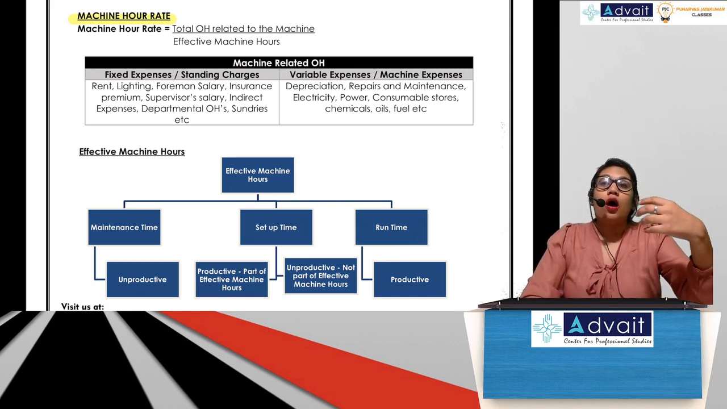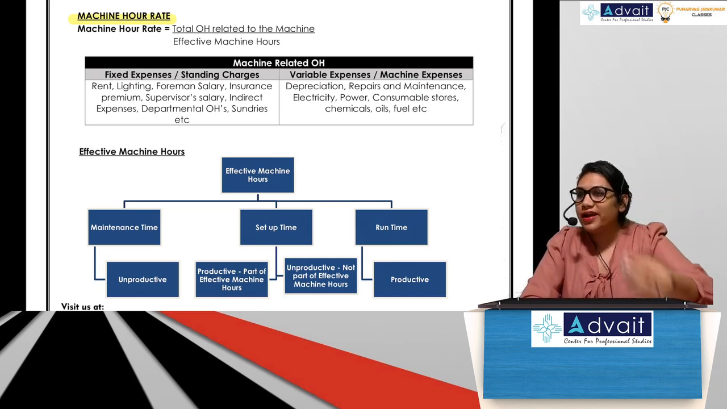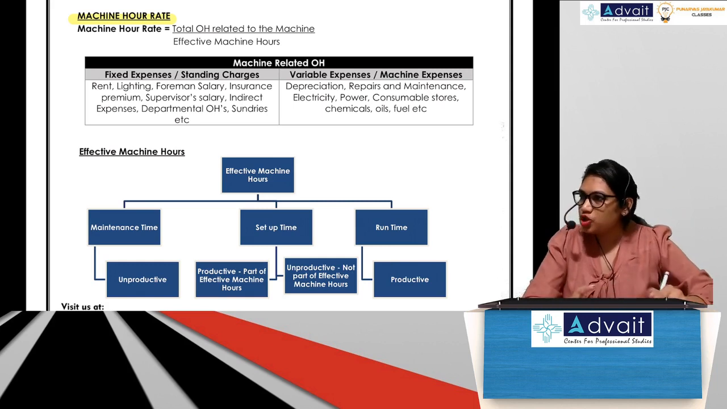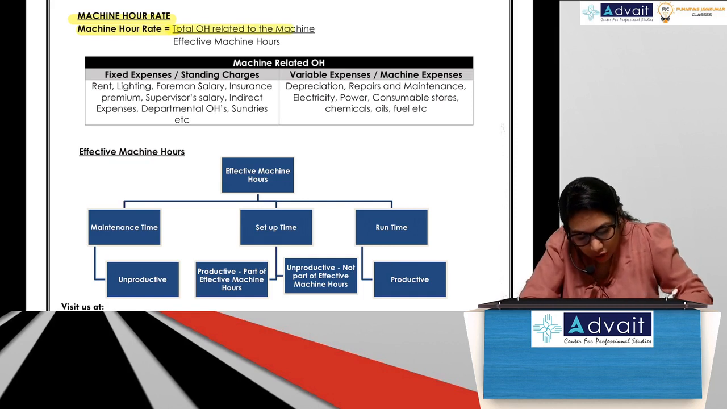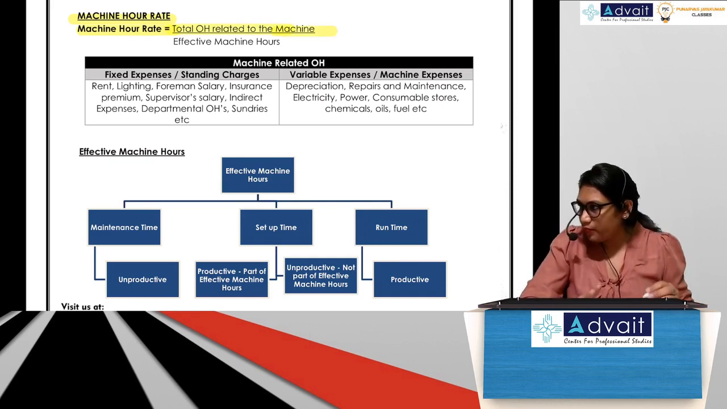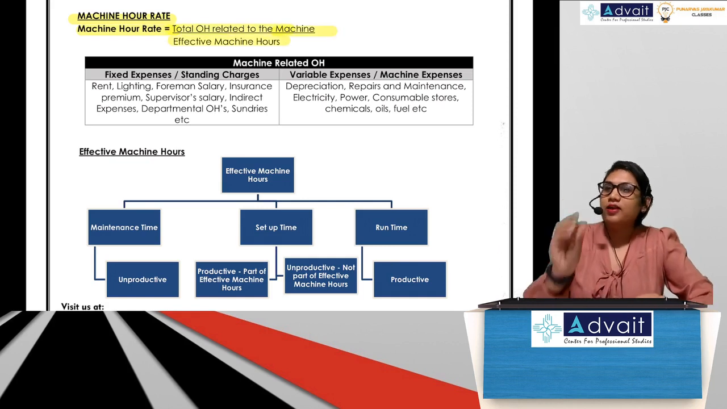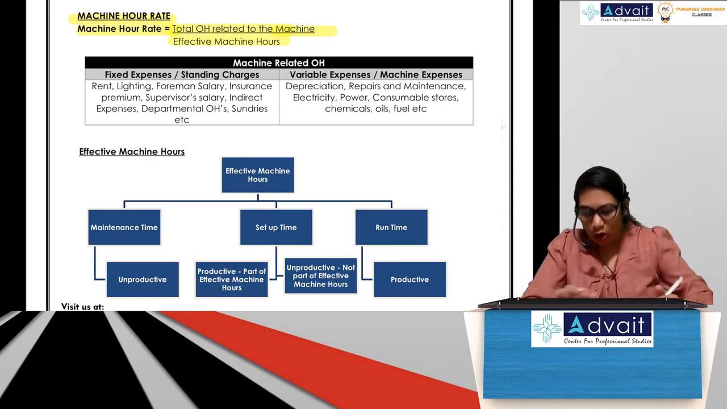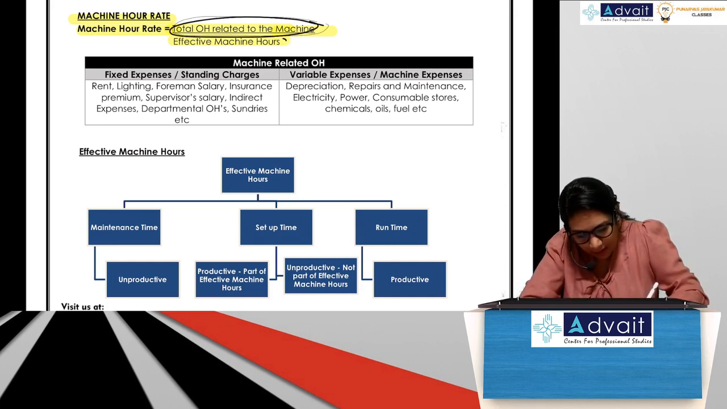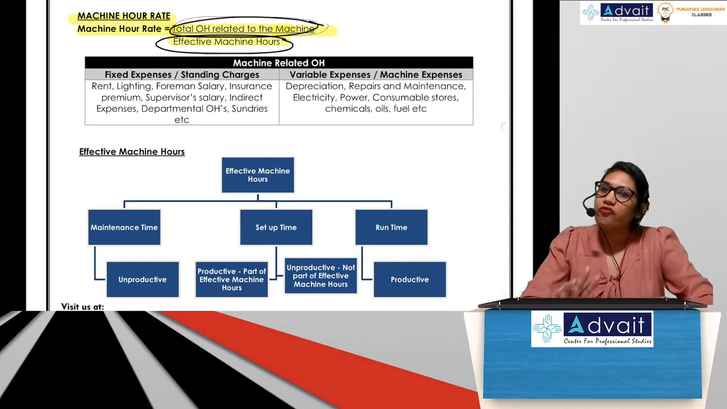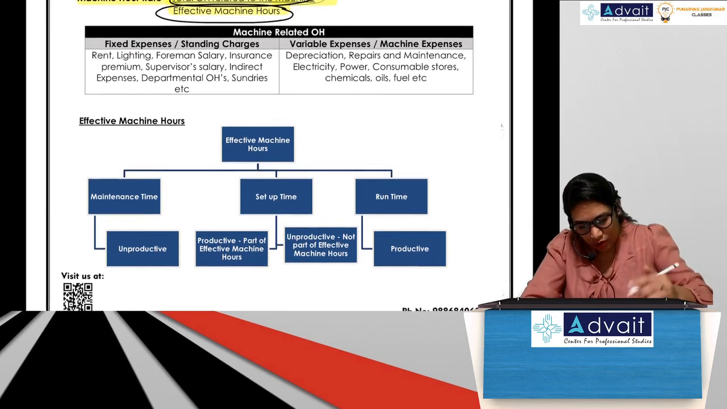So how do you calculate the overhead rate associated with a machine? That is your machine hour rate. So the machine hour rate formula is total overheads related to the machine divided by effective machine hours. So now we need to understand what this overhead related to the machine is and what these effective machine hours are.